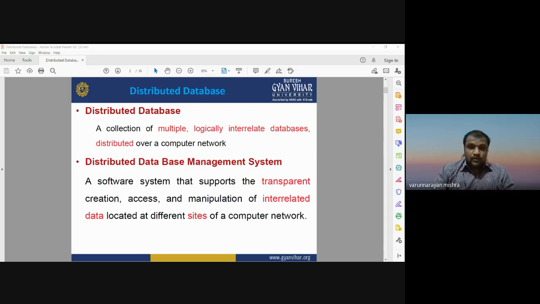So it is very important that you should know the physical location of the database, and you should have the ability to access whatever database you are going to show over your distributed database management system. It supports transparent creation, access, and manipulation of the interrelated database. So whatever database we have, it's interrelated data located at different sites of a computer network. Now moving to the next slide.